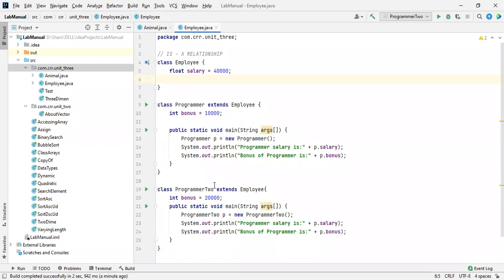If the client asks, please, there are two programmers, print their salary, and each and every programmer has different bonuses. From this point of view, we need to write it in this way. Let me write it. Check.